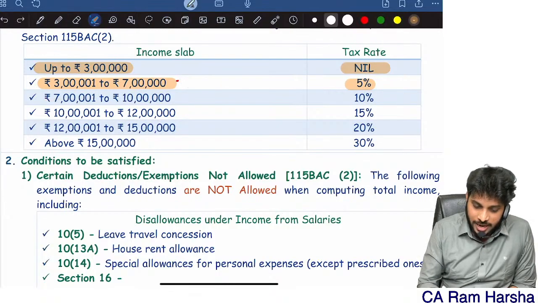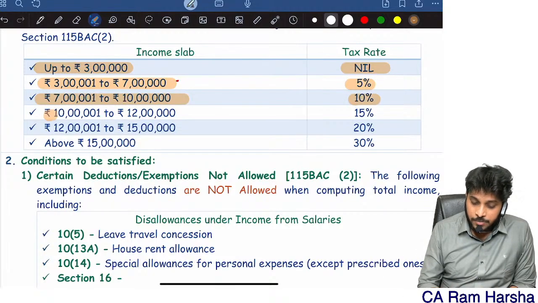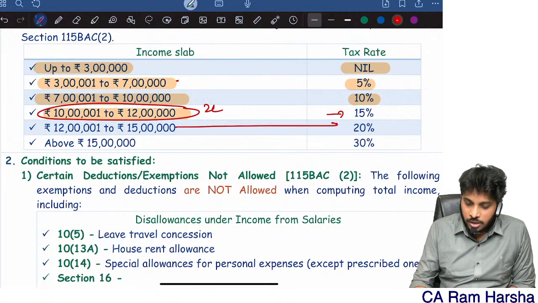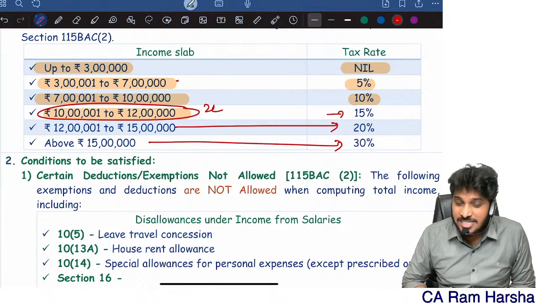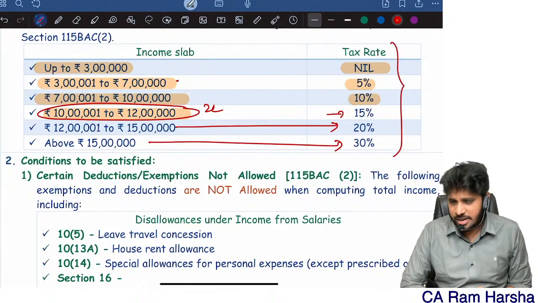7 lakhs to 10 lakhs, if the assessee has income between 7 to 10, the tax rate is 10%. 10 to 12 lakhs, only a 2 lakhs slab here, not a 3 lakhs slab, 15%. 12 to 15 lakhs, 20%. Above 15 lakhs, straight away 30%. This is the tax rate which is changed in the default tax regime.